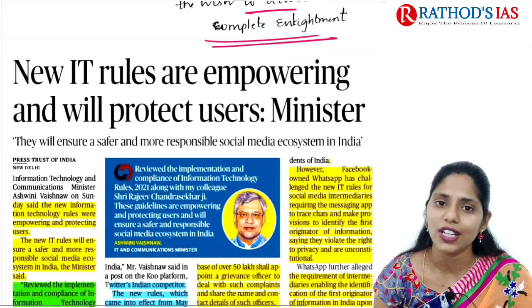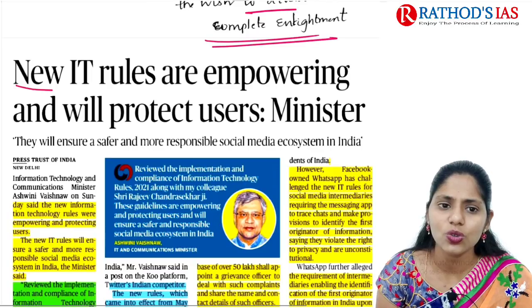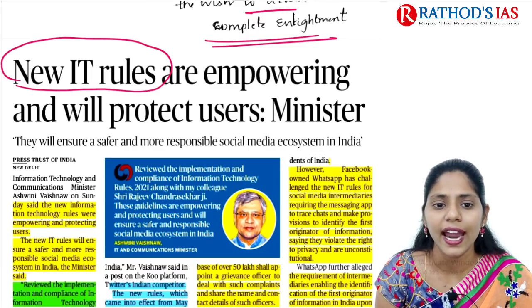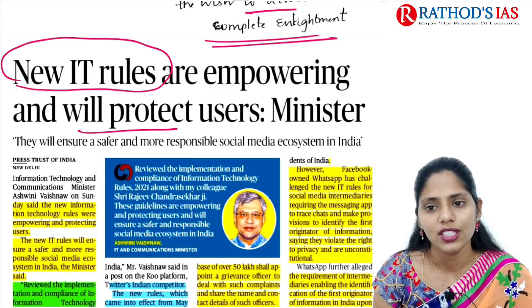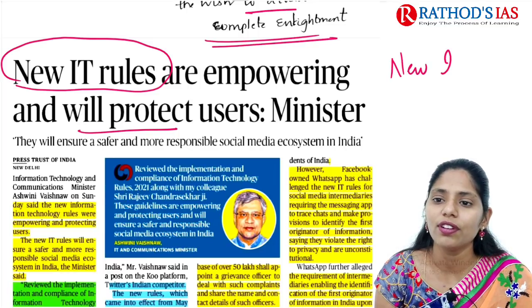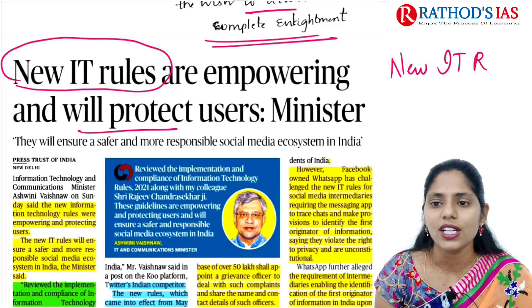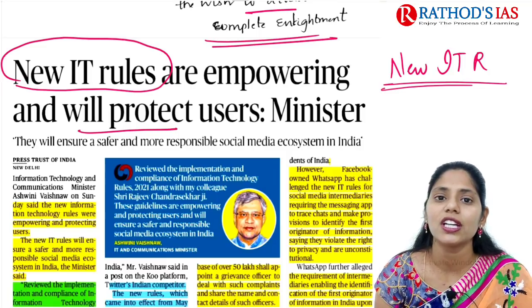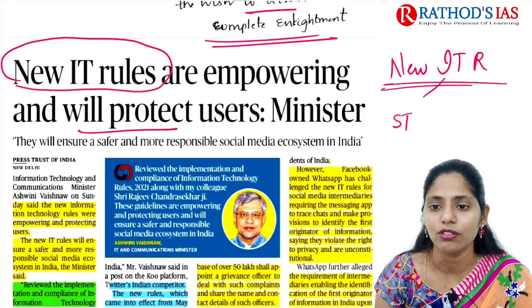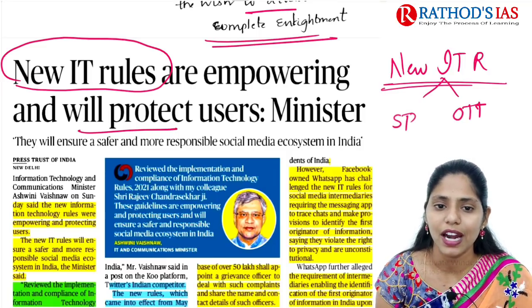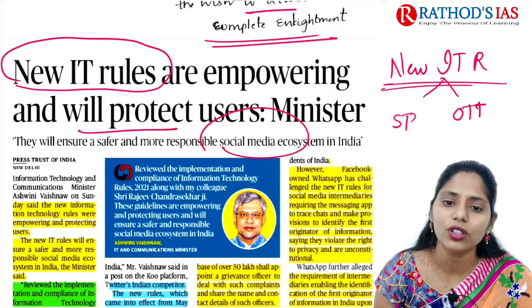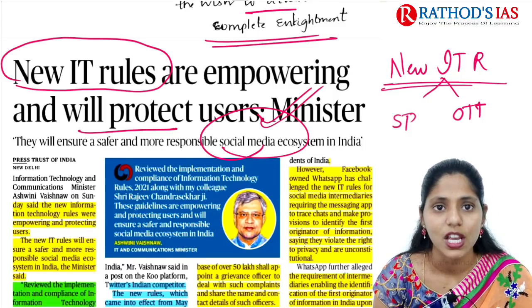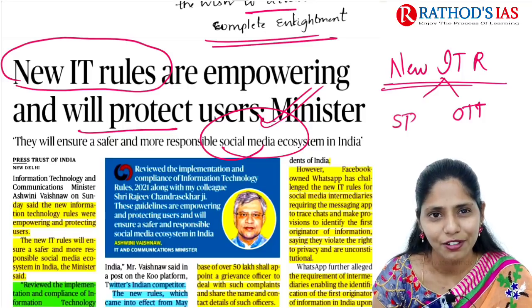And now let us move on to the next topic. The title says new IT rules are empowering and will protect users. So this article is mainly talking about the new information technology rules. Recently the government came out with new information technology rules for social media platforms as well as OTT platforms. This article is mainly focusing on the social media platforms. We already discussed this topic in great detail.